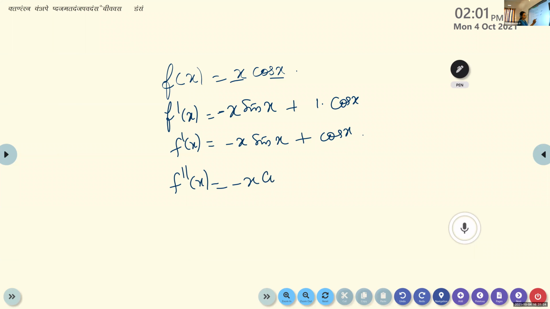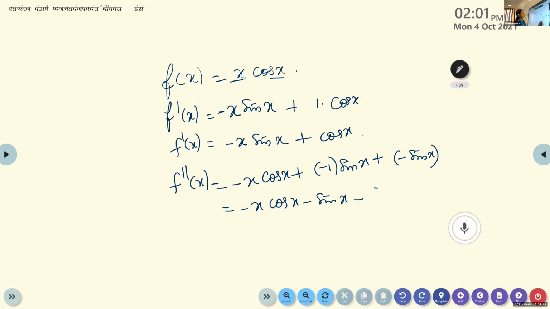Minus x into derivative of sin x, which is cos x, plus sin x into derivative of minus x, which is minus 1, plus cos x into derivative of minus x... that is minus sin x. So it is minus x cos x minus sin x. If you group it, you'll get the answer, minus 2 sin x.